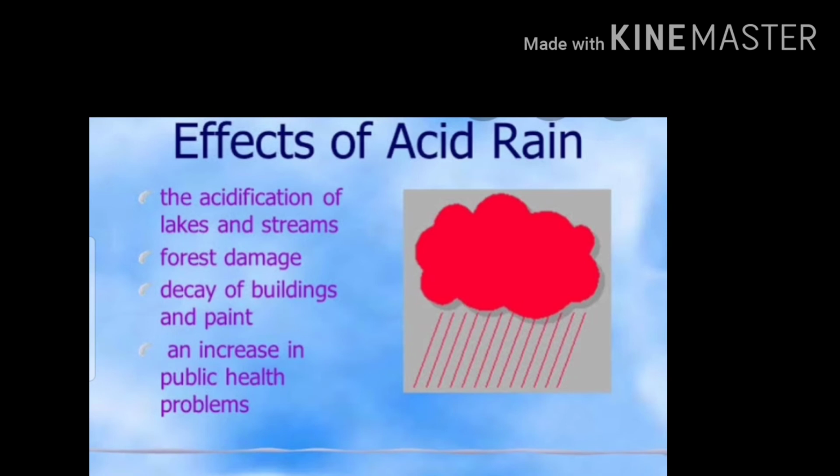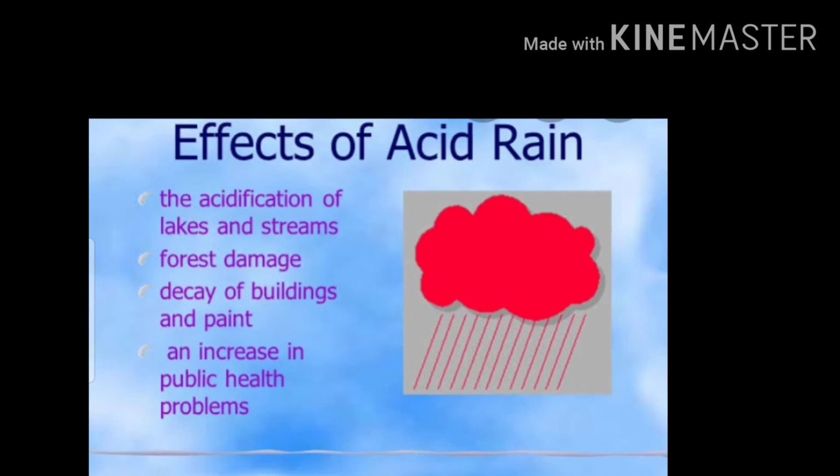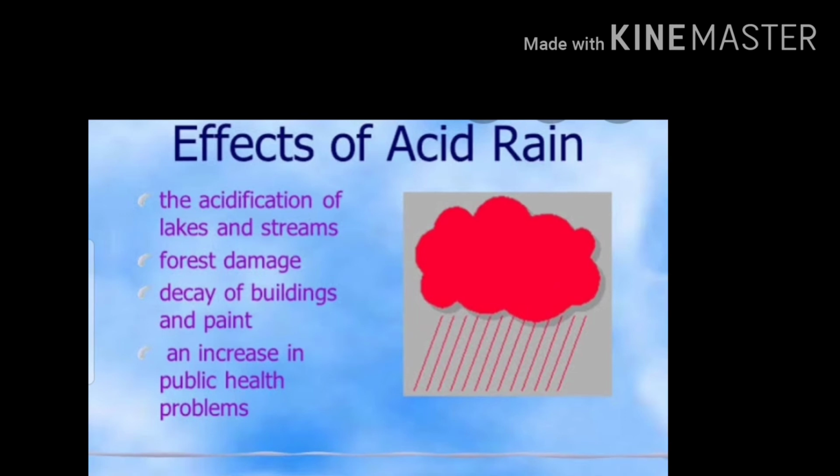Acid rain eats up the leaves of the trees gradually. By losing leaves, the trees die. Acid rain also damages crop plants in the field. Acid rain damages metal structures like street bridges, etc., when it falls on them. Acid rain damages the surface of buildings and monuments made of stone.